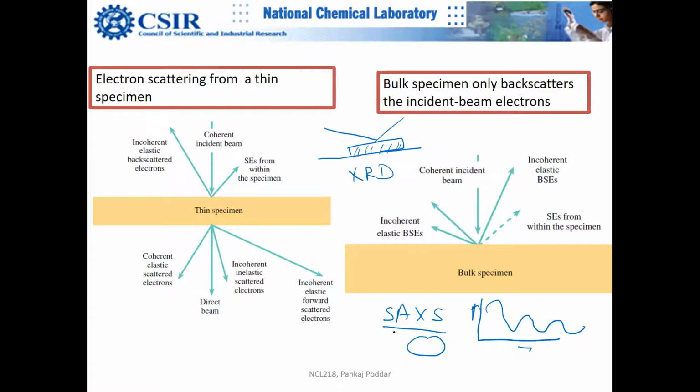In small angle X-ray scattering or small angle neutron scattering, you can get the information about the topography. But the information is not direct. There is no image which you get, but you have to model the data. So model fitting gives you information about the shape and size. Is it clear, Ansar?